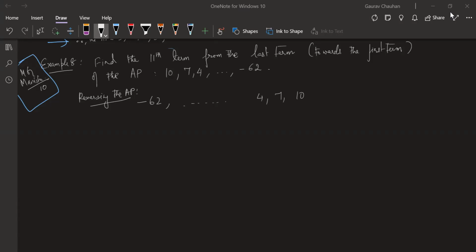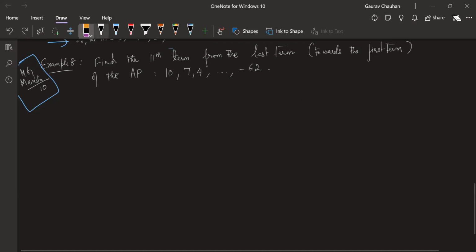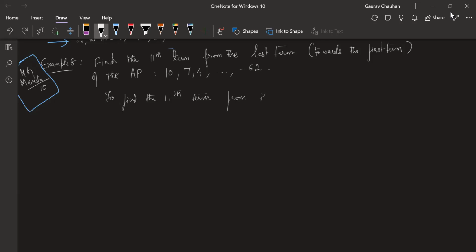11th term, sir. You will find the 11th term for this new AP now. Very, very simple, right? Manisha is saying to find the 11th term from the last, let's write this down, Manisha's logic. To find the 11th term from the last, let's reverse the AP.